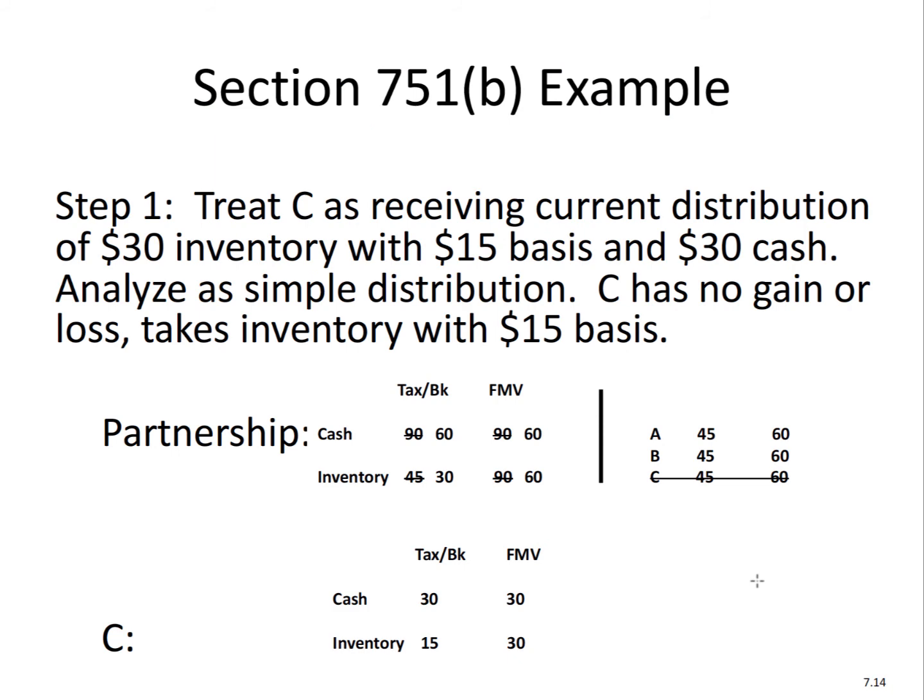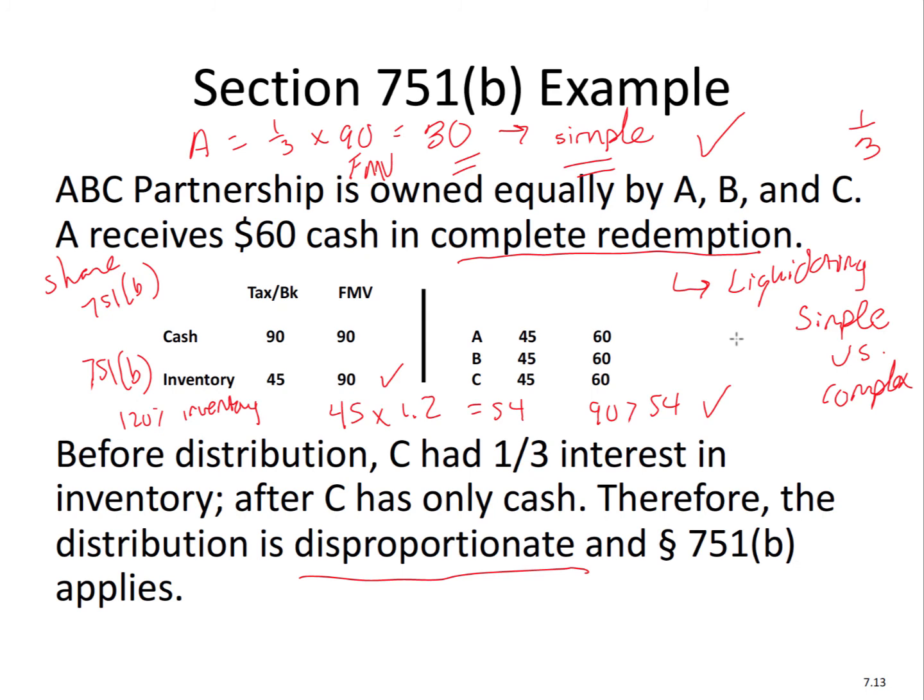So what you see, step 1, we treat A as receiving a current distribution of $30 of inventory with a basis of $15 and $30 of cash. So what we're going to do is, there's 2 assets, right? There's 2 assets here. There's cash of 90, there's inventory of 90.